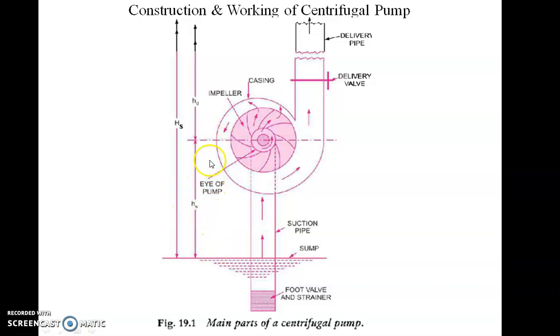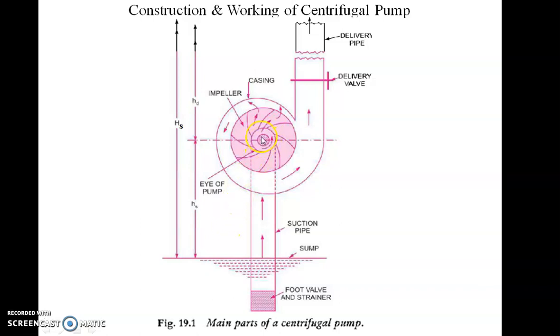Now what should be this suction lift? Maximum suction lift means what? As you know, as you go up from the ground level, the pressure goes on decreasing. So at this level the pressure is already becoming less. We have seen that there is vacuum at the inlet to the pump, suction side. When there is vacuum, there is a chance of the cavitation phenomenon. So we have to take care that the pressure should not fall below vapor pressure at this point.